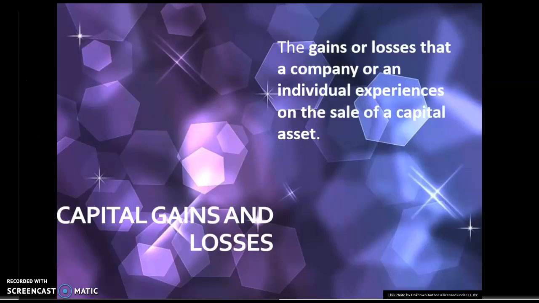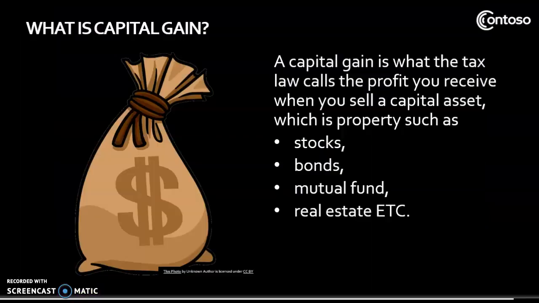Now, I will present to you a definition of capital gains and losses. Capital gains and capital losses are the gains or losses that a company or an individual experiences on the sale of capital assets. If the selling price of an asset is higher than the owner's basis in that asset, the result is a capital gain.